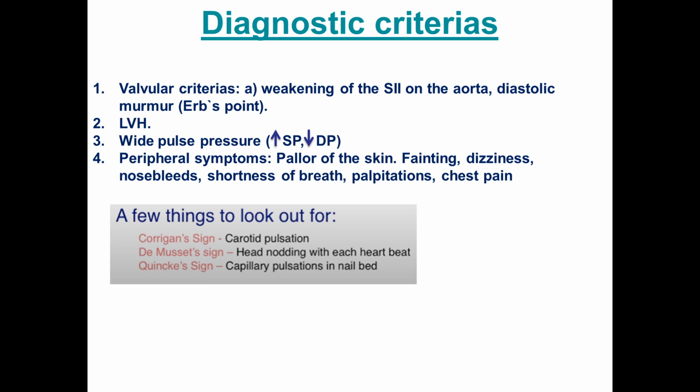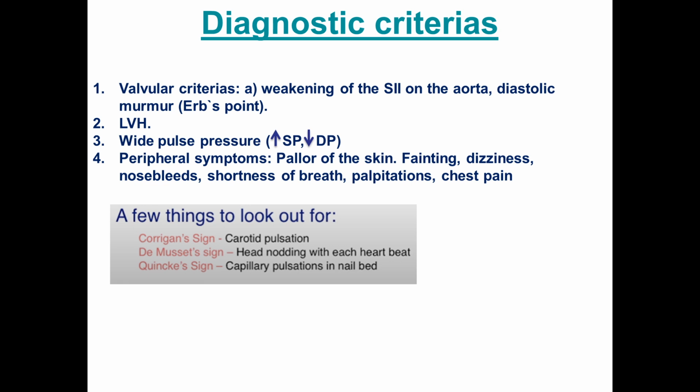Diagnostic criteria: in the first place, of course, is the auscultation phenomenon, weakening of S1 on the aorta, and diastolic murmur, especially at Erb's point. Also, you can distinguish by palpation and percussion signs of left ventricular hypertrophy, wide pulse pressure, increased systolic and decreased diastolic pressure. Wide pulse pressure, for example, 140 to 40, and pulse pressure will be 100. And all these peripheral symptoms are connected with increasing pulse pressure.